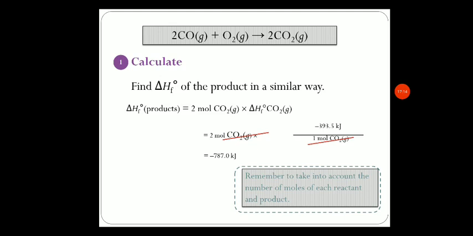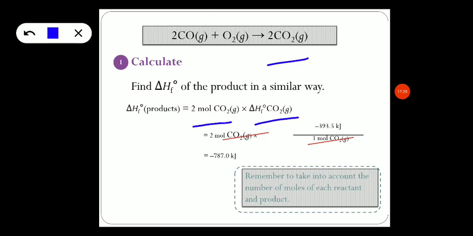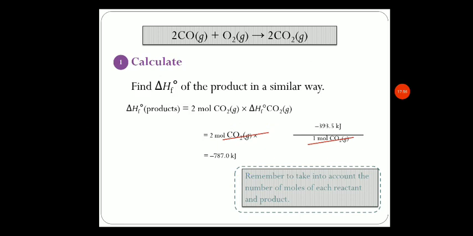Now similarly we have to calculate standard heat of formation of the products. Let us see which are the products here. 2 moles of carbon dioxide is the product. So 2 moles of carbon dioxide multiplied by standard heat of formation of carbon dioxide, which is found to be minus 393.5 kilojoules, divided by 1 mole of carbon dioxide to cancel out the unit mole here. So minus 393.5 kilojoules multiplied by 2 will give minus 787.0 kilojoules. With this we have calculated standard heat of formation of reactants and products.